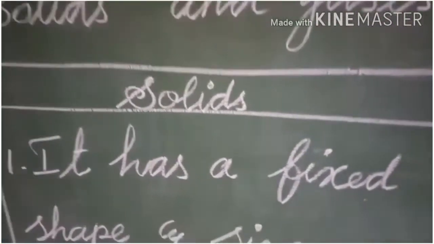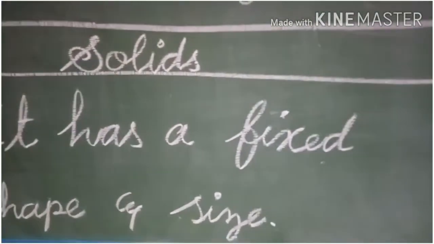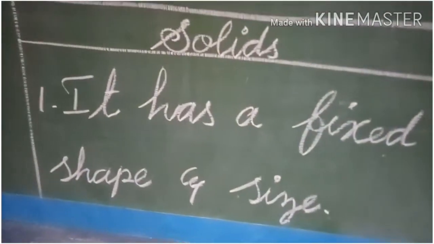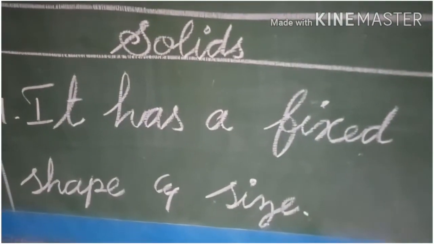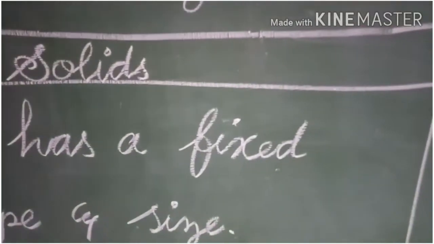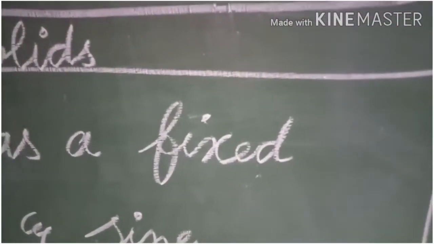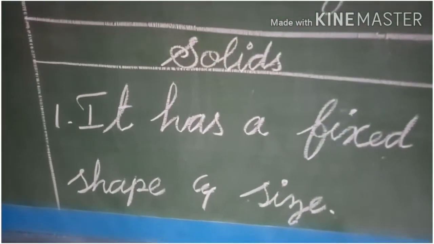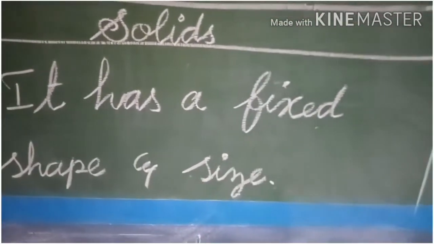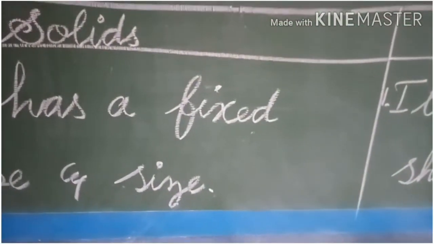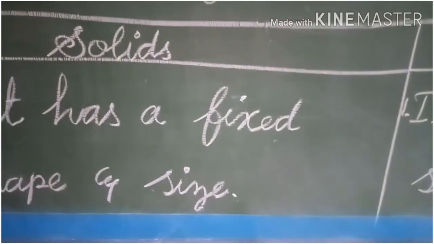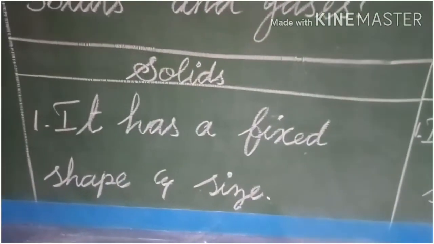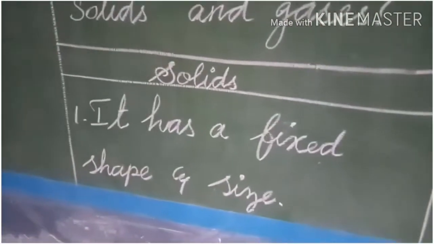No. So it has a fixed shape and size. So solids have fixed shape and size, right, children? Yes, they will not change their shape.